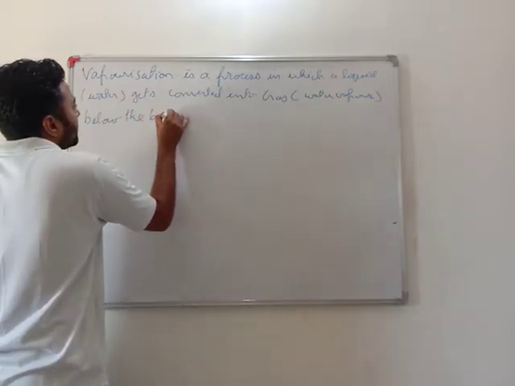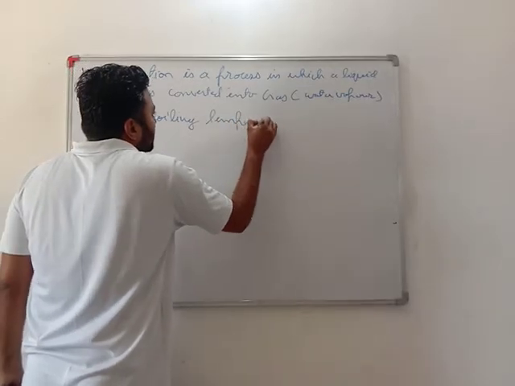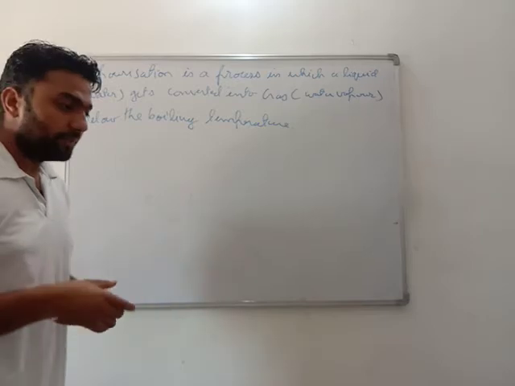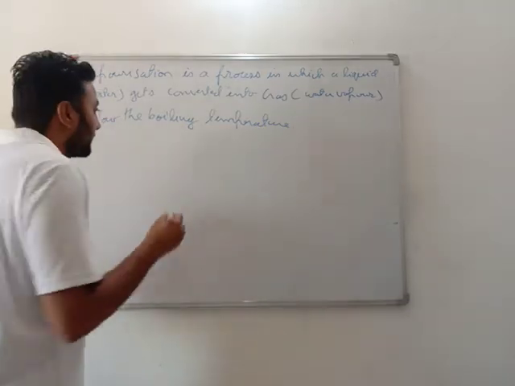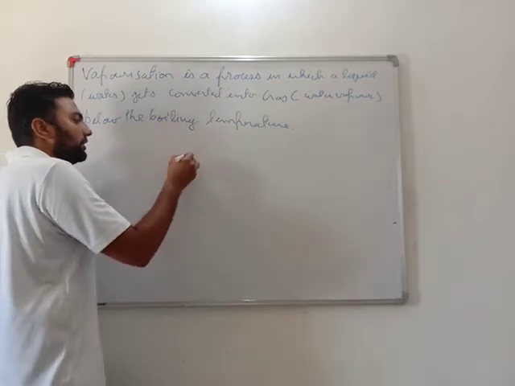It means even below the boiling temperature, that is, the boiling temperature of water is 100 degrees Celsius, even below that this water gets converted into vapor.